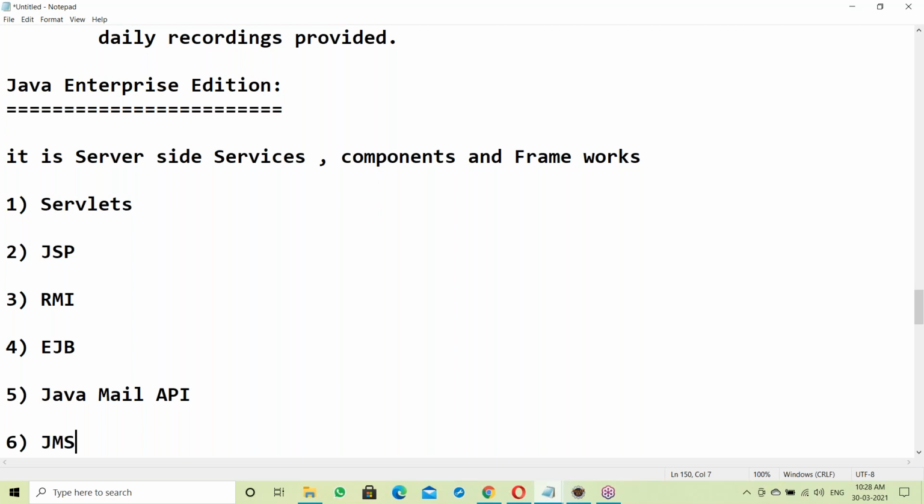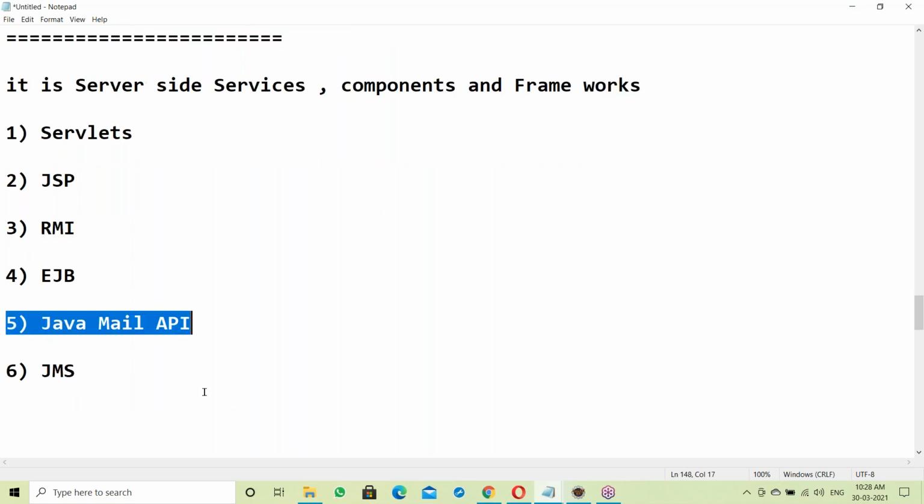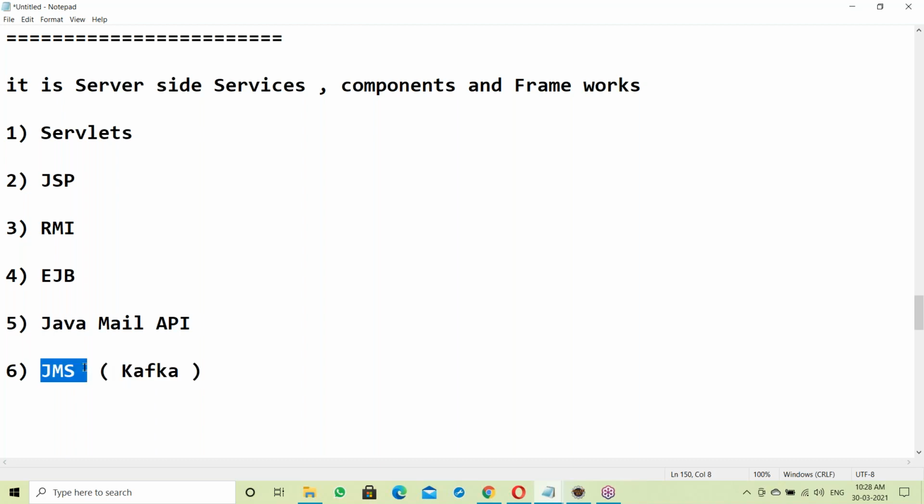Next one is JMS, Java Messaging Service, to handle text messages, your mobile text messages. Emails are handled by Java Mail API. In place of JMS, now in our office we are using Kafka. Kafka is more efficient than JMS.